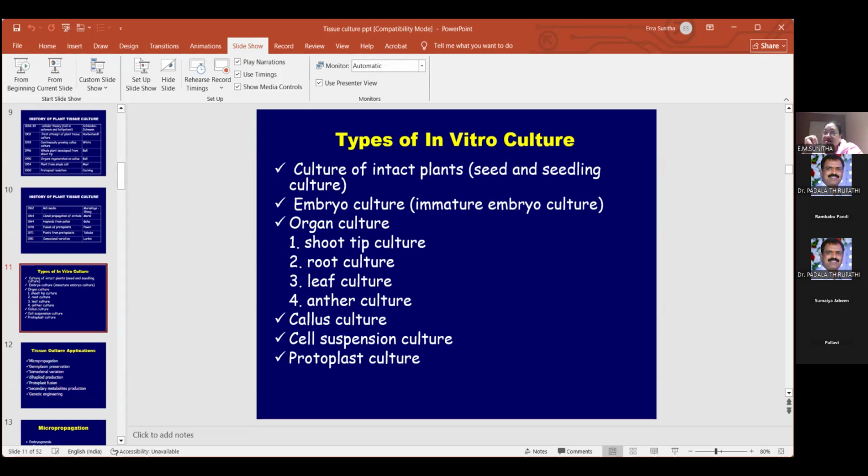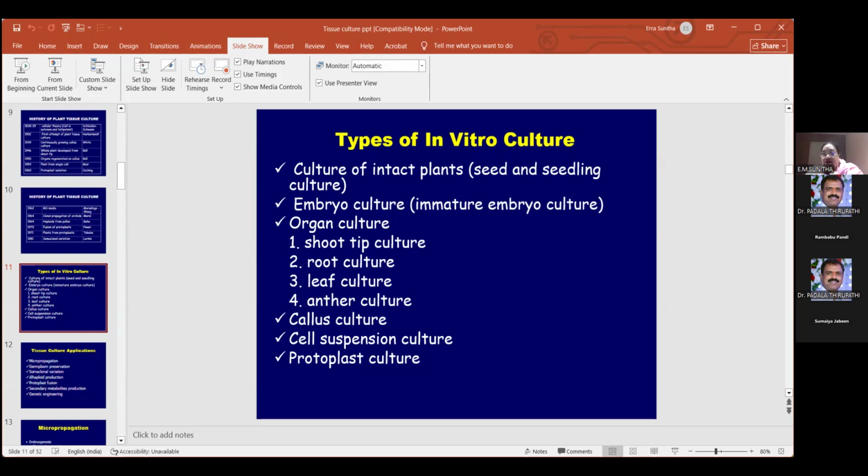Then you can do organ culture. In the organ culture, you have the shoot tip culture, the root culture, the leaf culture, and the anther culture. So many cultures are there. Then again, you have the callus culture. I told you the explant can either directly get the root system and the shoot system, or in between you can have a stage called the callus stage. So callus culture also you can do. Then cell suspensions, usually for secondary metabolite production, you'll be having these cell suspension cultures. After that, you have the protoplast culture. So many different types of cultures are there.